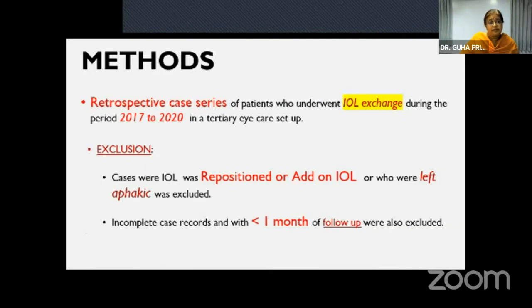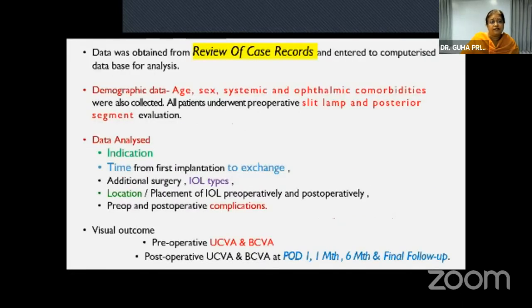Our methods included a retrospective case series of patients who underwent IOL exchange during the period 2017 to 2020 in a tertiary eye care setup. Cases where the IOL was repositioned or an add-on IOL, aphakic patients were excluded, so also patients with incomplete case records. The data was obtained from the review of case records, and the demographic data was collected, and data analyzed include the indication, time interval, additional surgery, the IOL types, the location and placement of the IOL pre and post-operatively,